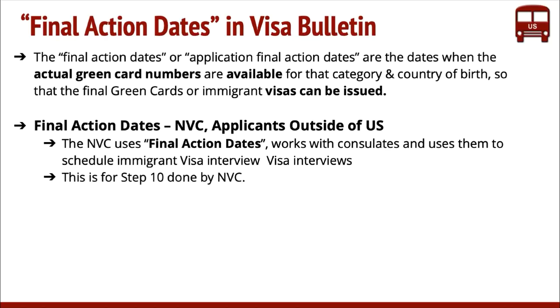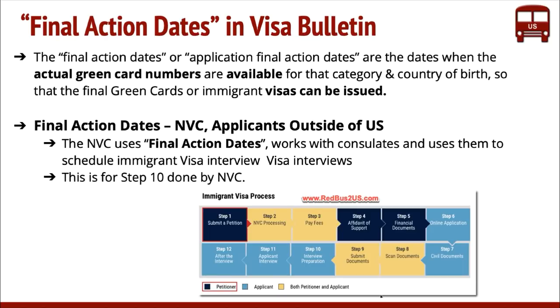What the National Visa Center does is process all the applications. They get all the documents from the applicant, and then they keep waiting until the priority dates become current, or the final action dates become current. Once they're current, they work with the consulates and schedule the visa entries. So this is what happens from the perspective of applicants outside of the US and related to the National Visa Center.